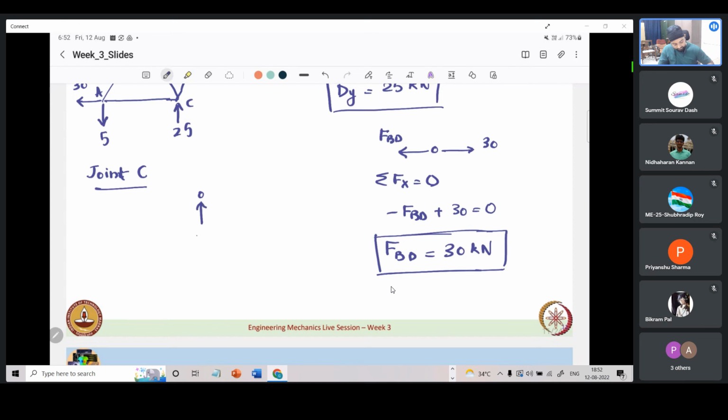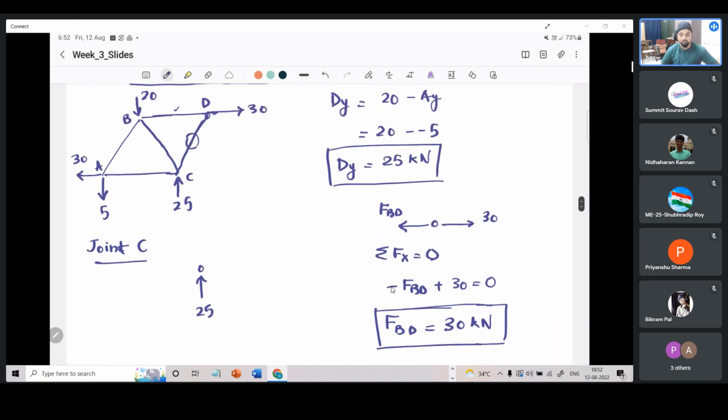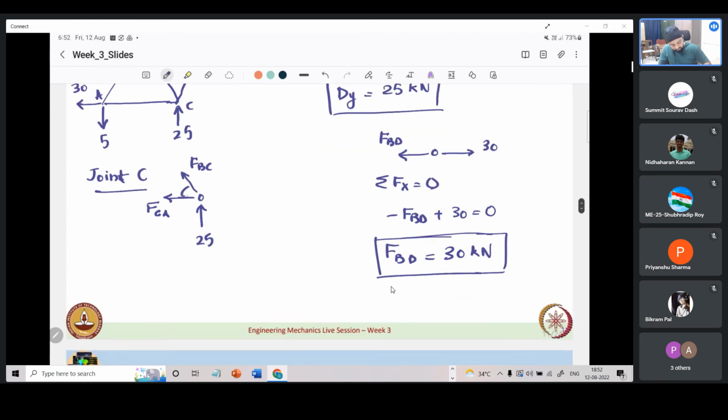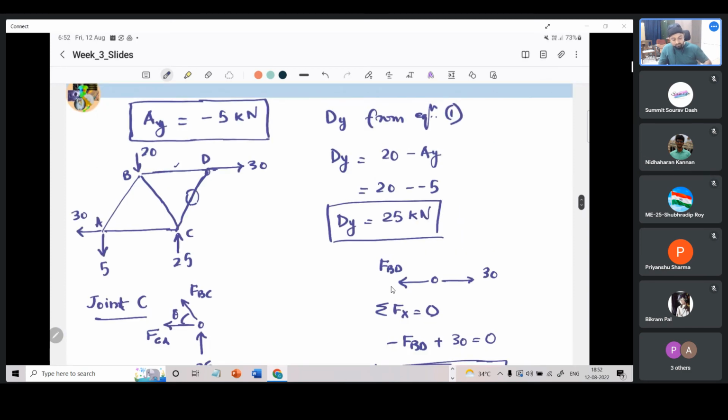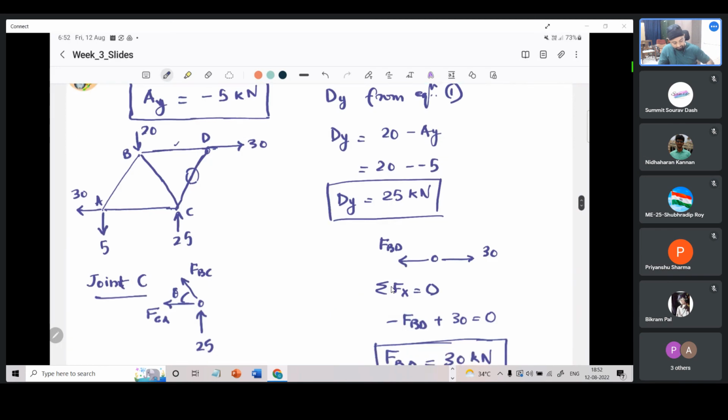We have 25 kilonewton applied this way. This is 0. CD is 0, so that doesn't appear in our calculations. Then we have FBC. Then we have FCA or AC, however you want to refer to it. This angle, let us call it theta. We can see from the problem that this vertical is 3, horizontal is also 3, so again theta is 45 degrees.